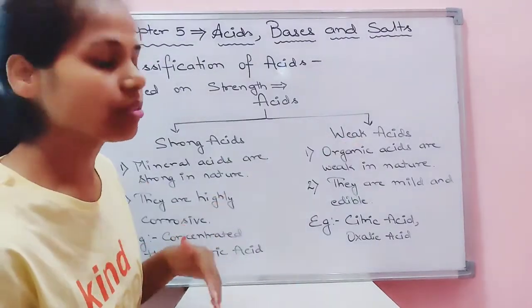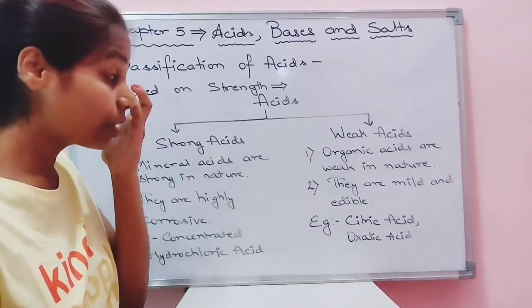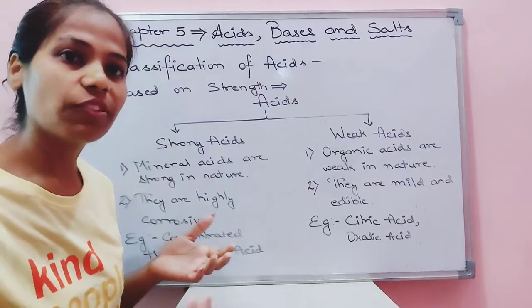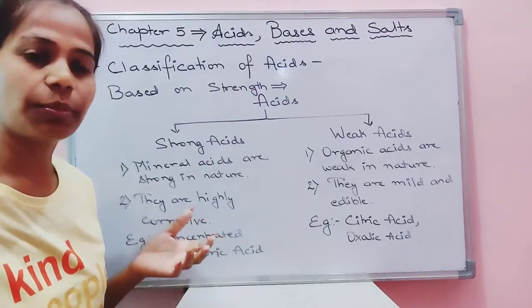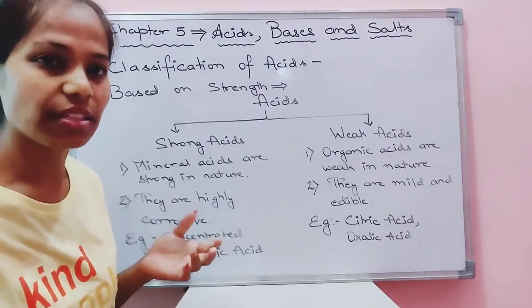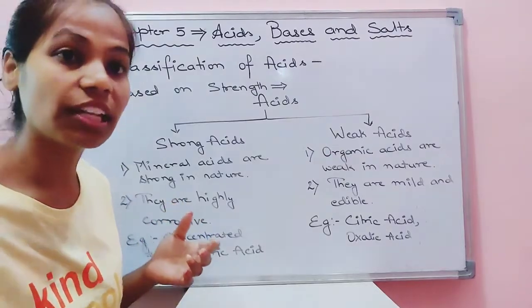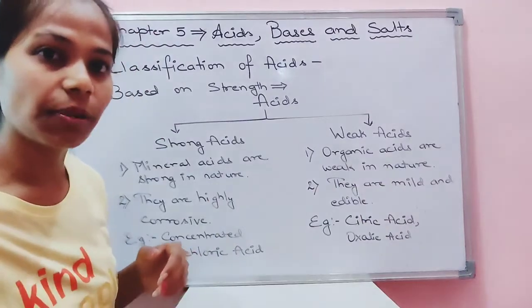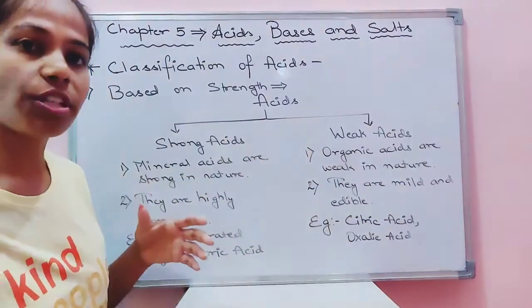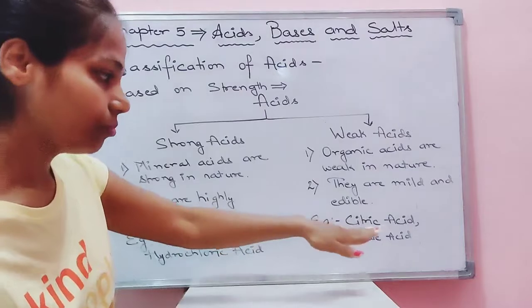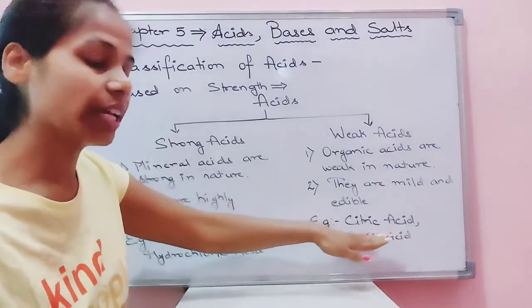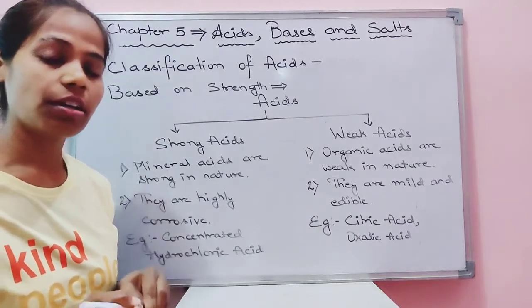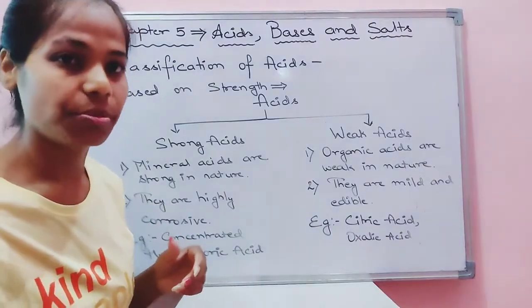Next is weak acids, children. Weak acids are generally the organic acids. You know very well that we eat the acids. Okay, when we eat the tomato, we are eating the oxalic acid. When we are eating curd, we are eating the lactic acid. So they are mild in nature and they can be eatable. Okay, they cannot cause any harm. They are mild. For example, the citric acid, oxalic acid, which are found in the fruits and the vegetables.